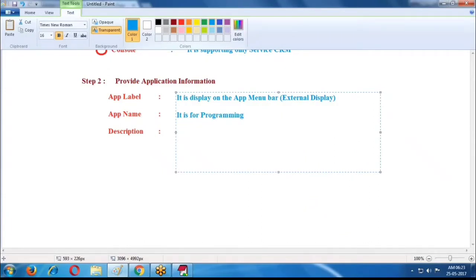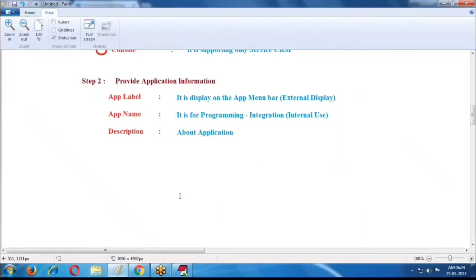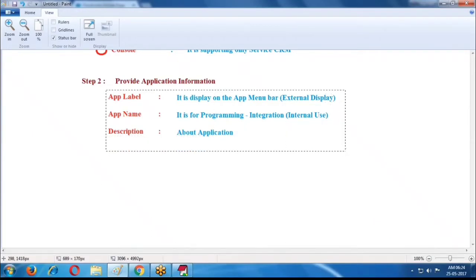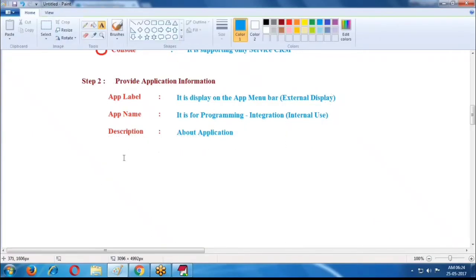If you want to communicate with other applications, programming purpose, that is nothing but integration. In the part of integration, so that is internal purpose, internal use. Description about application: whatever information is required, you can provide about your application. These three things we are providing in the application information.